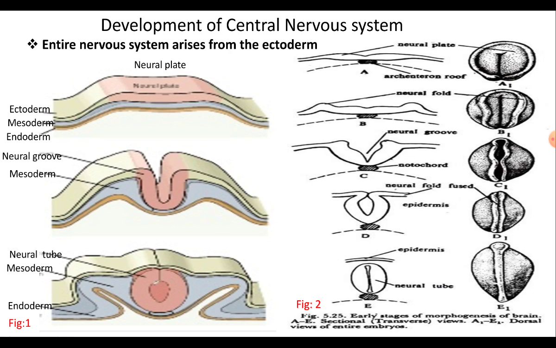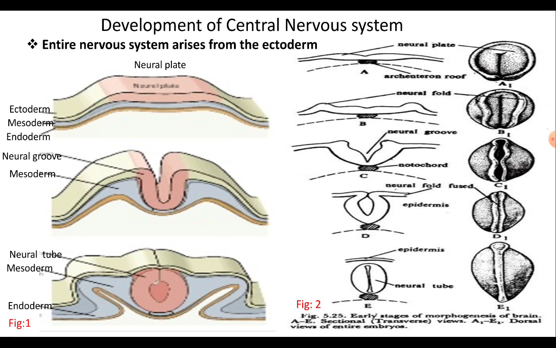Later, this neural plate folds inward to form a neural groove, and this neural groove transforms into a neural tube which sinks from the overlying ectoderm, and at the same time the neural crest cells or the ganglion cells get separated.